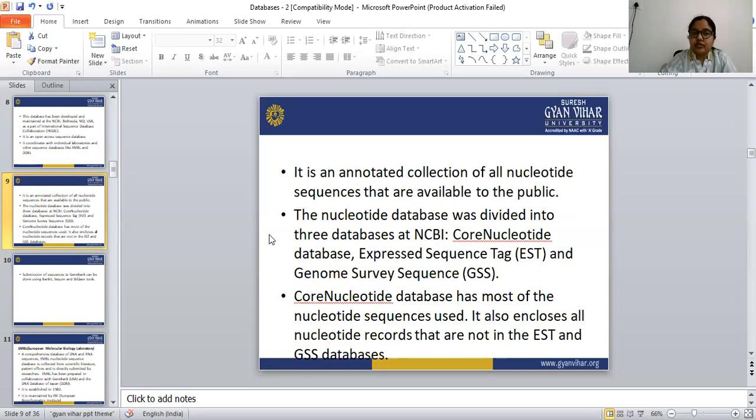This nucleotide database was divided into three databases at NCBI. In GenBank itself, the nucleotide database has been divided into three databases. The first one is the core nucleotide database. Second is expressed sequence tag, that is EST.